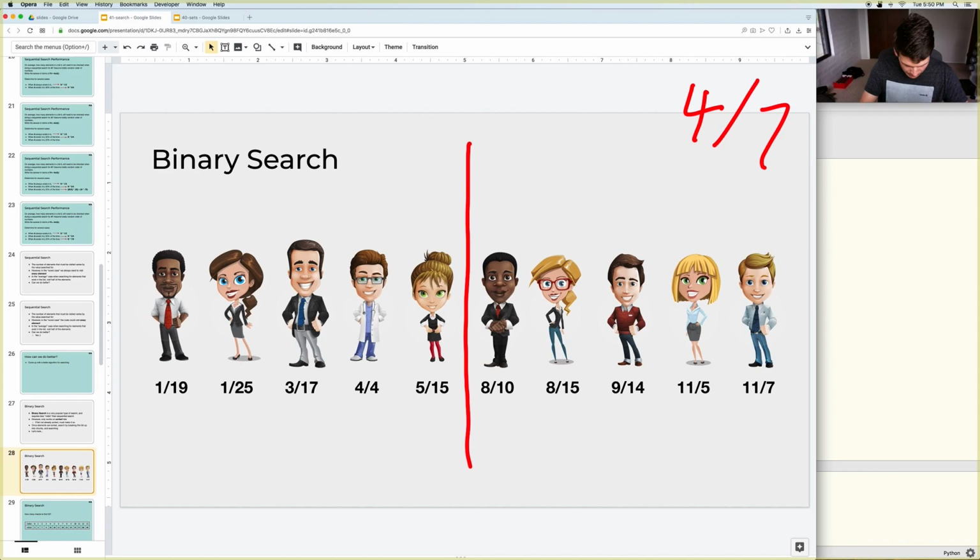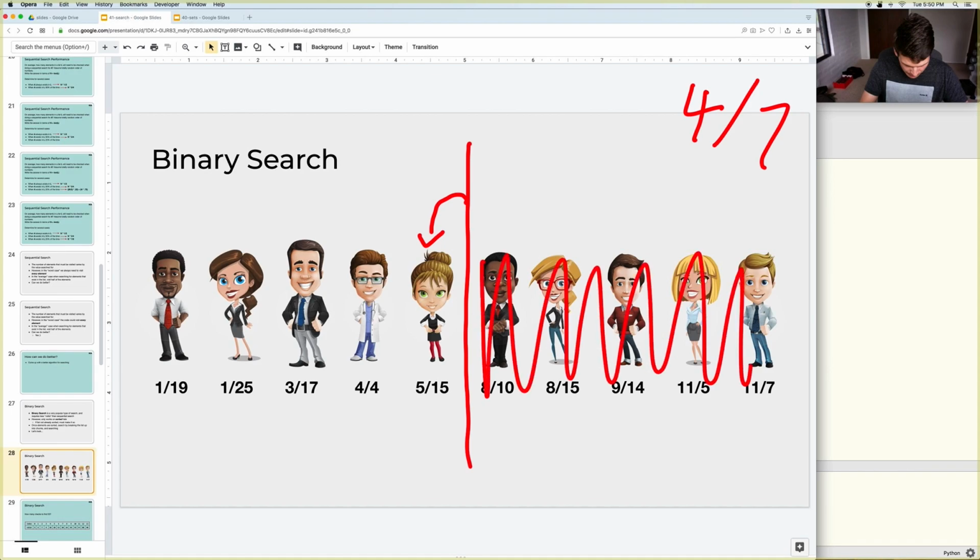So what you would do by default is go to the one right before the middle person. And then you would ask that person, what is your birthday? And if she said 5/15, you would know, okay, 4/7 is earlier in the year than 5/15. Since you can assume that everyone's in sorted order in this example, you can then ignore all the rest of the people over on that side, and you can actually ignore that girl too, because you asked her what her birthday was and it was bigger than 4/7.